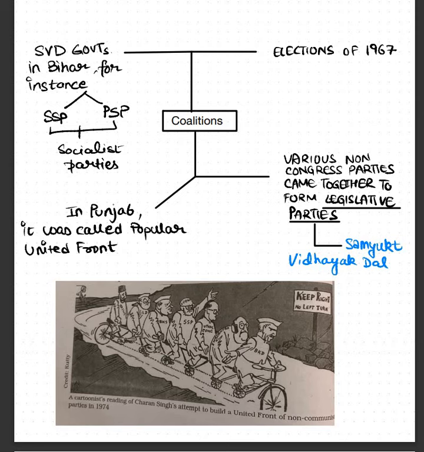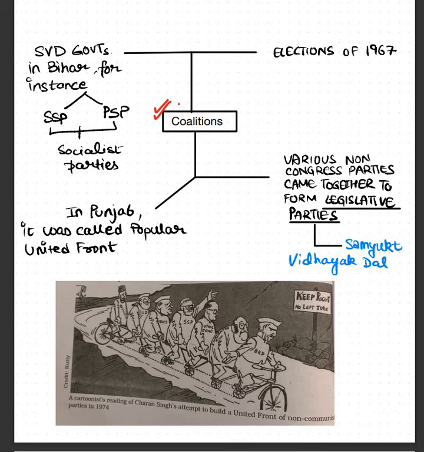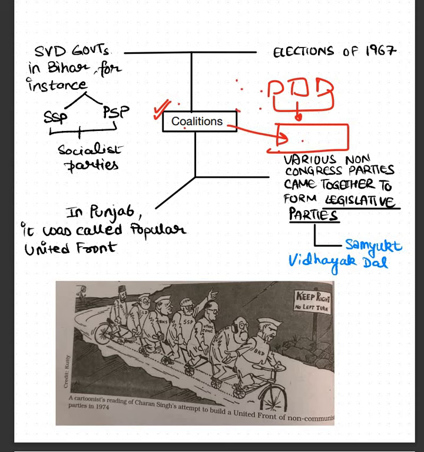Now during this particular election time, when the Congress party was being criticized by not just the members of the political parties but also the citizens of India, there were coalitions that came up. What do you mean by coalitions? When different small parties come together and form one big party, that is coalition. उसको हम coalition बोलते हैं, गठबंधन. जब छोटी छोटी parties आकर, because independently they will not win the election because of lack of members or lack of share of seats, etc., right, or lack of popularity.